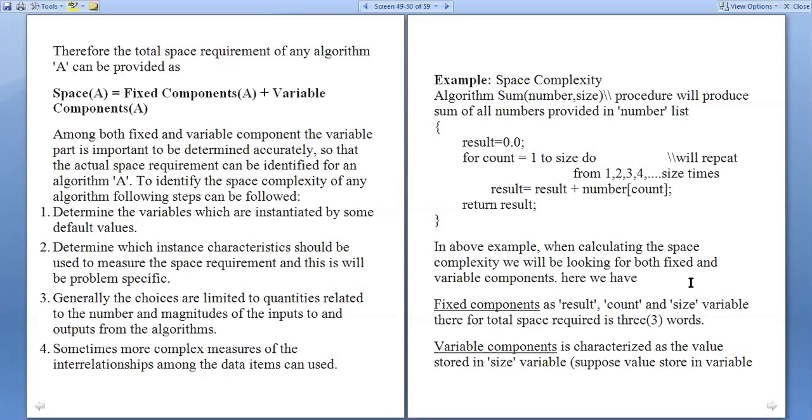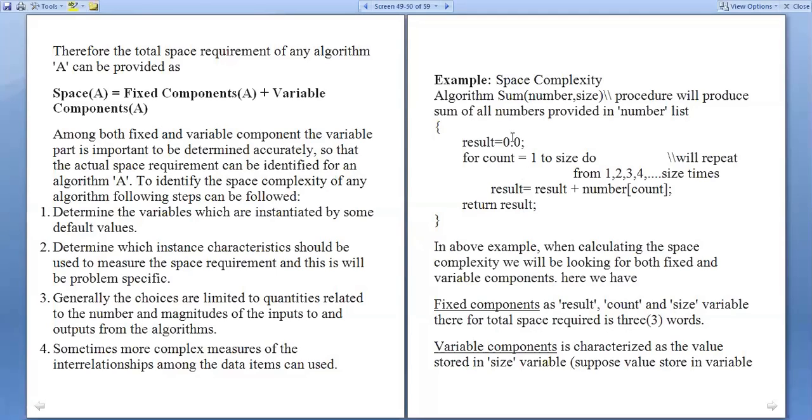Now calculate the space complexity. We need to consider the fixed component and the variable component. The fixed components are result, count, size. Therefore the total space required is 3 words, since we are using result, count, and size.